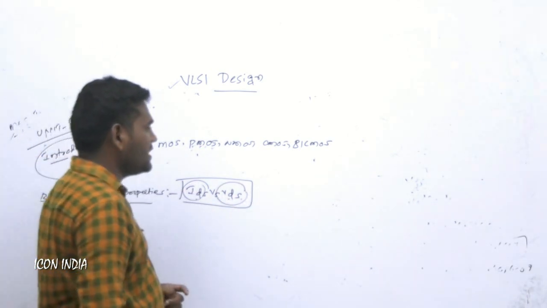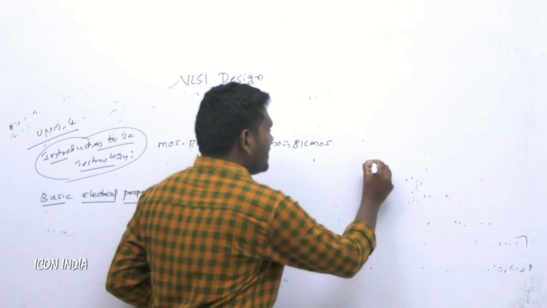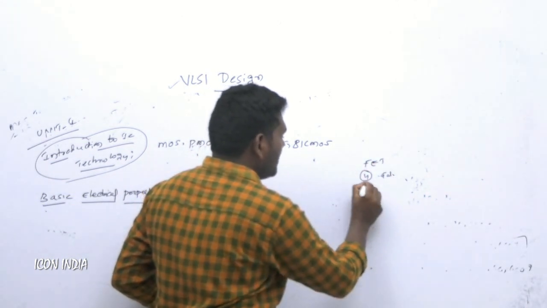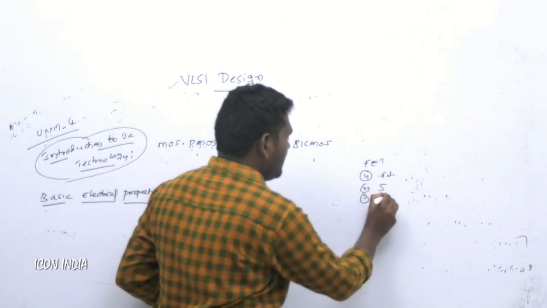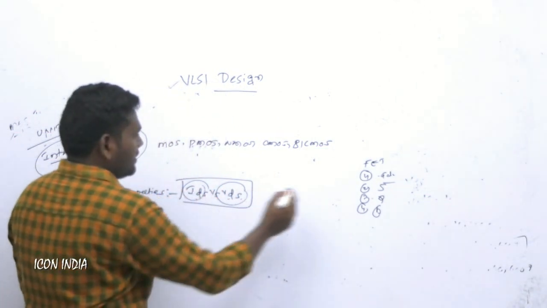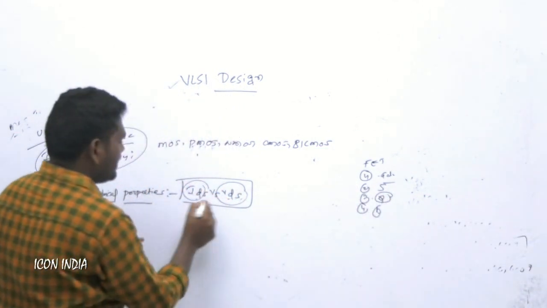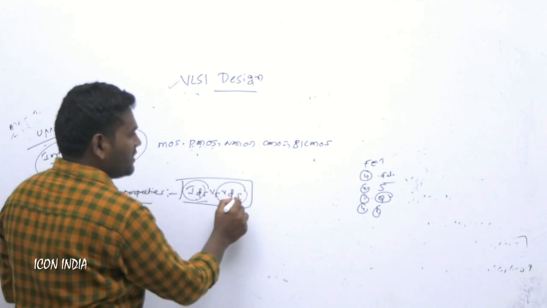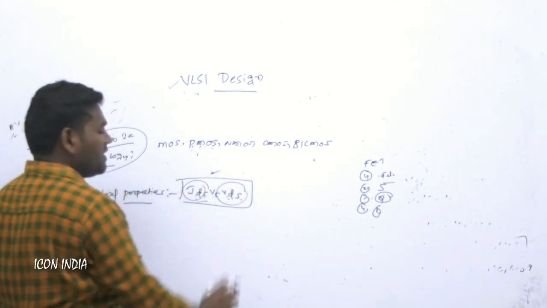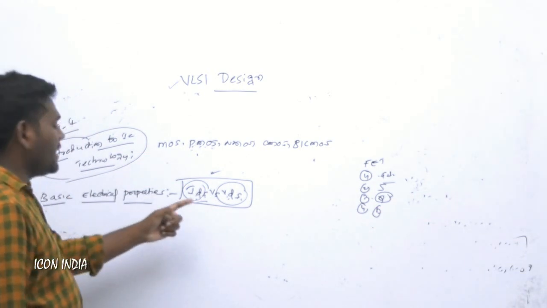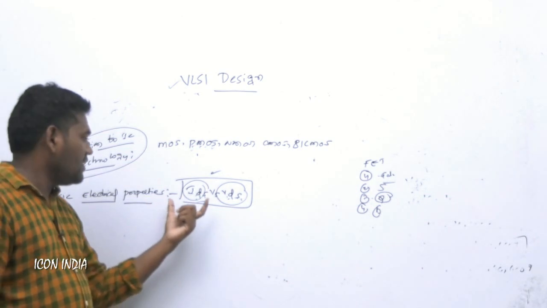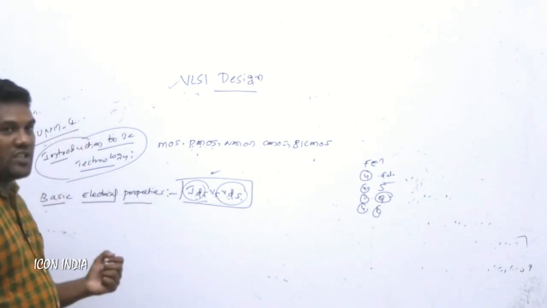We have just discussed that the FET has four terminals: the first one is the gate, then source and drain, and next the body. We take the drain, and VDS is there. IDS versus VDS, the drain to source current against the drain to source voltage. This is very important from the derivation point of view. This is one of the topics in the basic electrical properties of MOS devices.